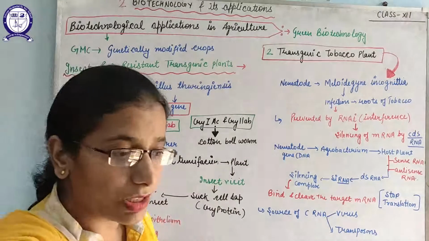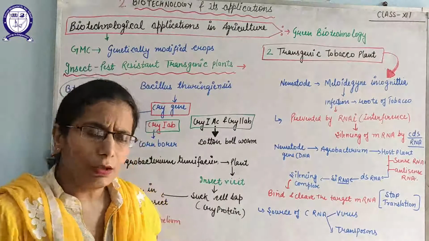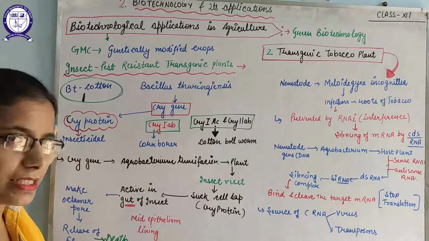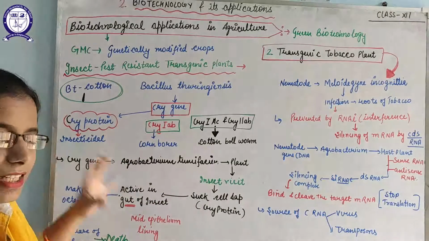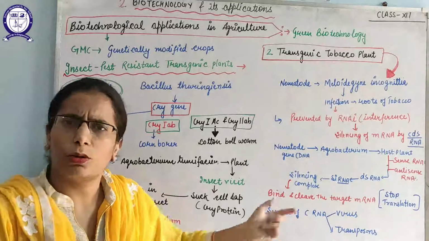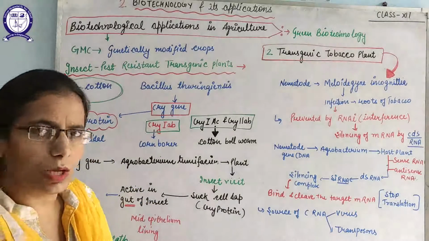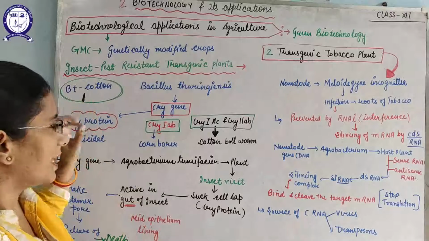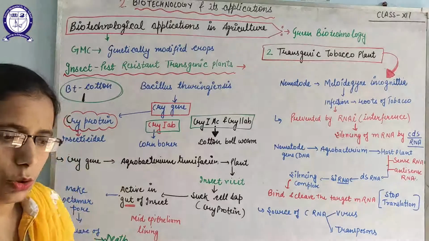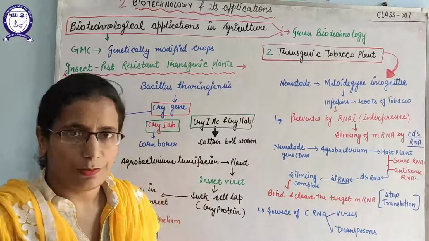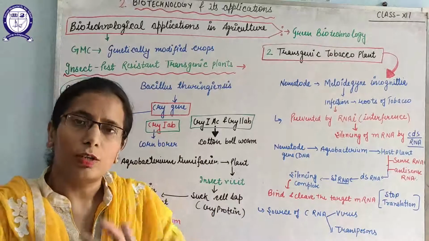Scientists observed this and thought, why can't we use this cry protein, the insecticidal protein, for killing the pests that normally attack cotton plants or some other plants also, like tomato or soybean? So scientists got an idea. What they did was take out the cry gene and then incorporate it into the plants.